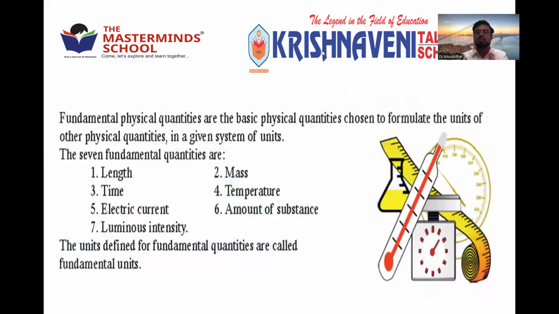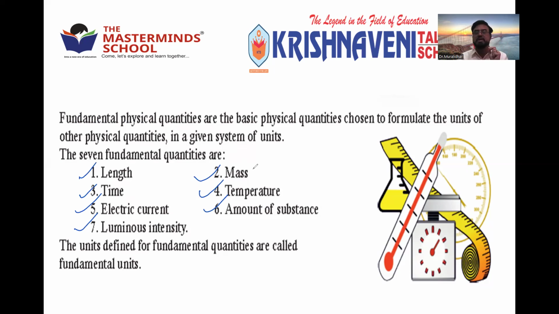See, there are some physical quantities which are directly obtained. They are called fundamental physical quantities, which are independent. There are only 7 fundamental physical quantities. Number 1, length, time, current, luminous intensity, mass, temperature, and amount of substance. These are the only fundamental physical quantities which are independent, which do not depend on any other quantities. They can be obtained directly. Right? They are called fundamental physical quantities.